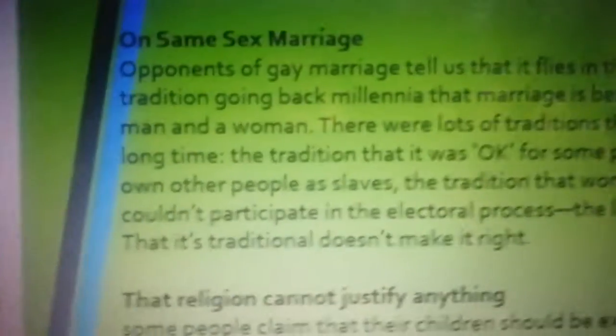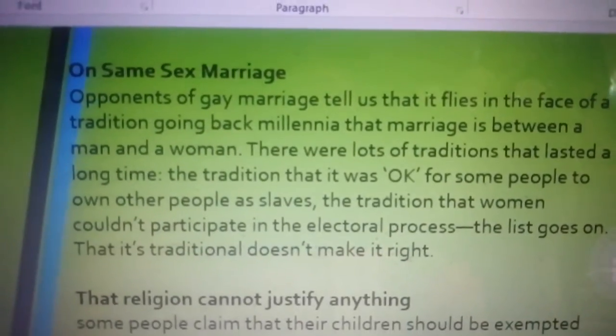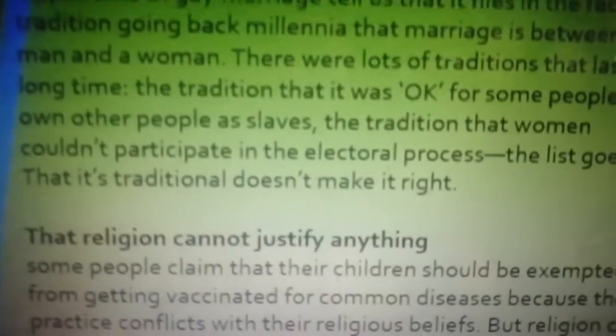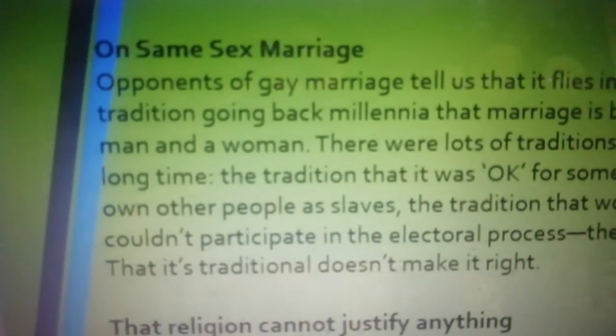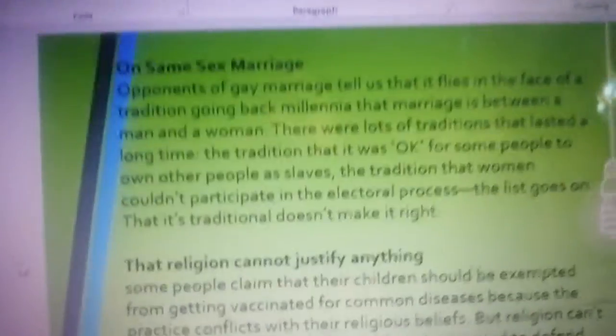So the claim here is we are trying to discredit tradition to support our argument that gay marriage should be legalized because it does not morally attack anyone, like the traditions that were mentioned.